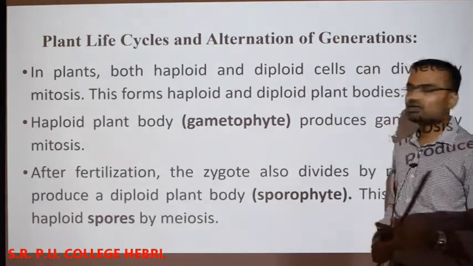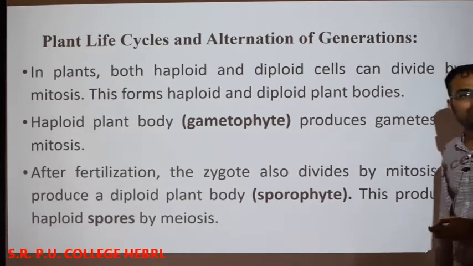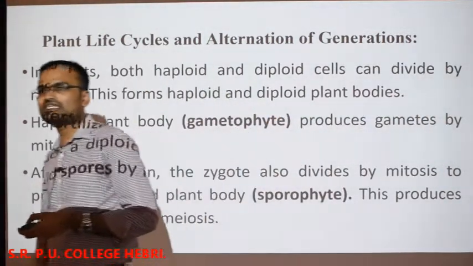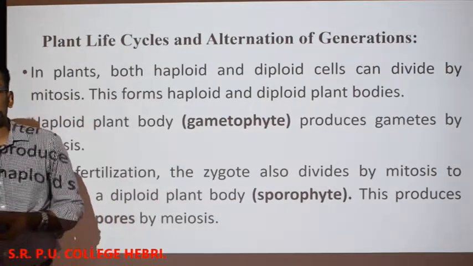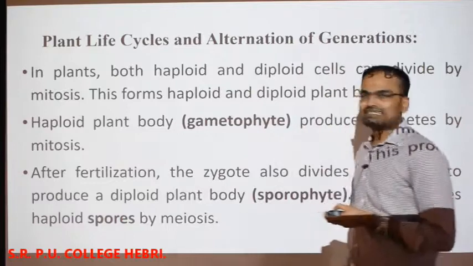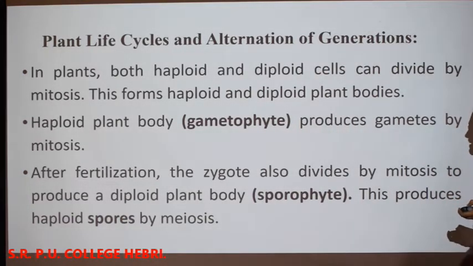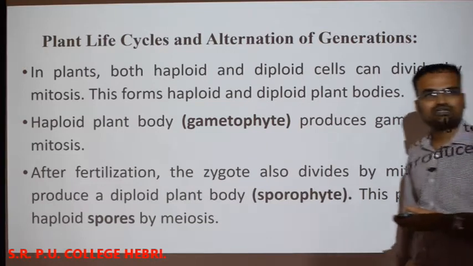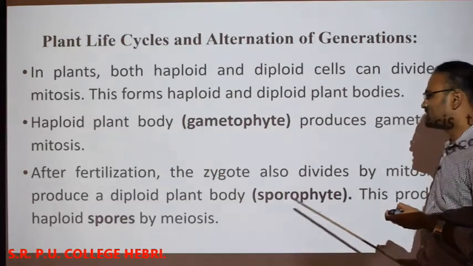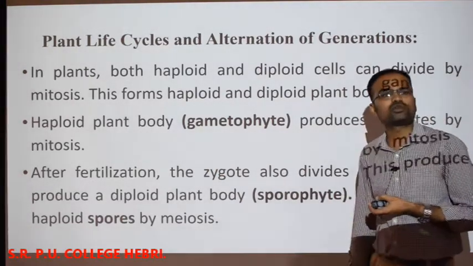The haploid plant body, which we call a gametophyte, produces the gametes by the process of mitosis only. After fertilization, the zygote also divides by mitosis to produce a diploid plant body called a sporophyte. See, you have to concentrate on the type of cell division, which is the same in both the formation of the gametophyte as well as the formation of the sporophyte.